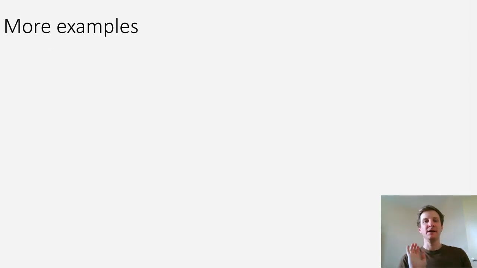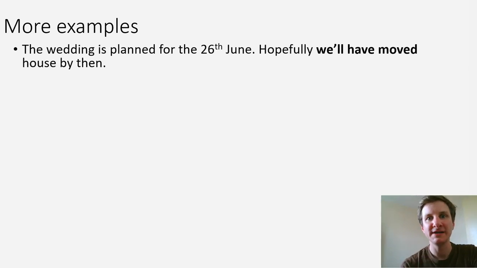Right. Finally, I've got some more examples which might help you to see how and why the future perfect is used. So, first, the wedding is planned for the 26th of June. Hopefully, we'll have moved house by then.